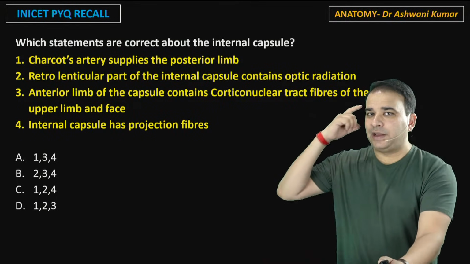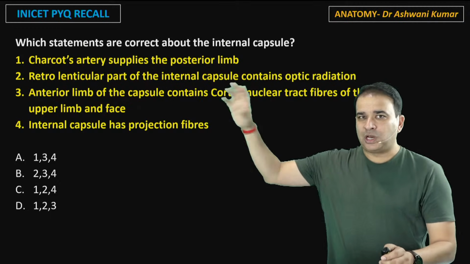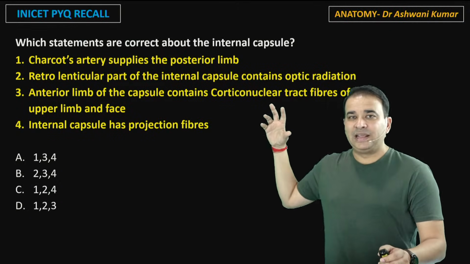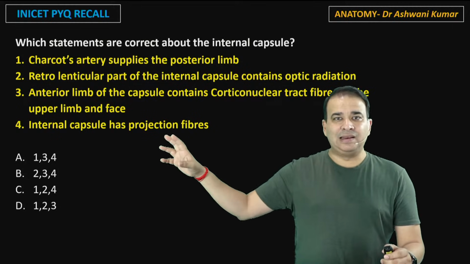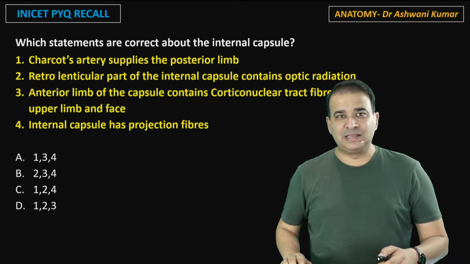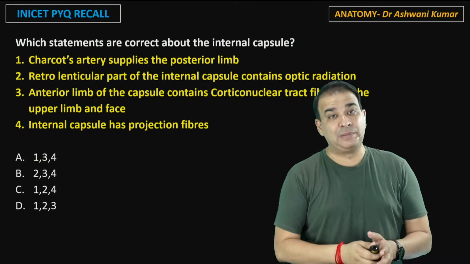Now, which statements are correct about the internal capsule here? Charcot's artery supplies the posterior limb, the retrolentiform part contains optic radiation, the anterior limb is having a corticonuclear tract supplying the upper limb and the face here, and the internal capsule has projection fibers.